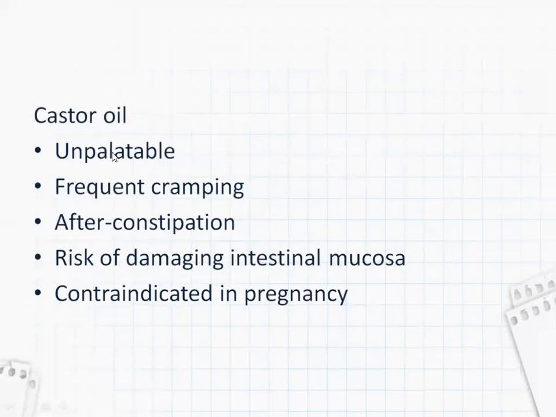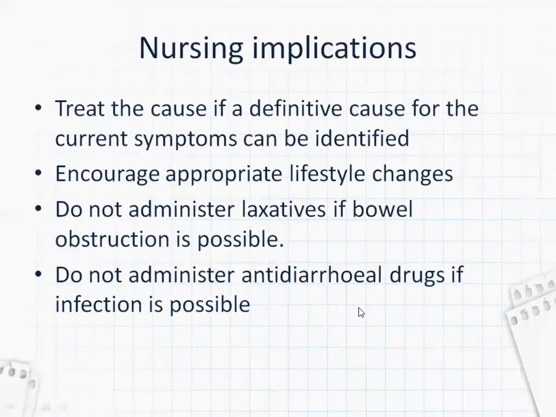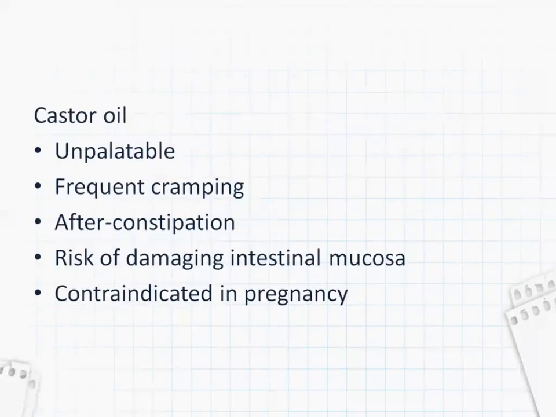Castor oil is unpalatable, it is very bitter in taste, so a patient may not take it easily, and it can cause frequent cramping, and also there is after-constipation, meaning after stopping the castor oil, constipation is there again. Then there is risk of damaging intestinal mucosa. So now castor oil is very rarely used as a purgative, and it is contraindicated in pregnancy because it might cause pelvic congestion. So until now we have completed antidiarrheals and purgatives.